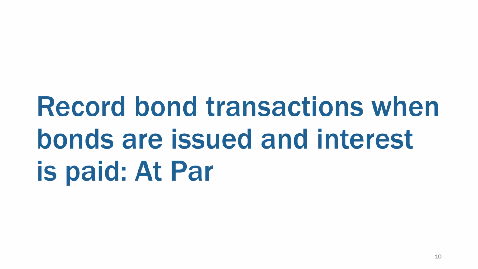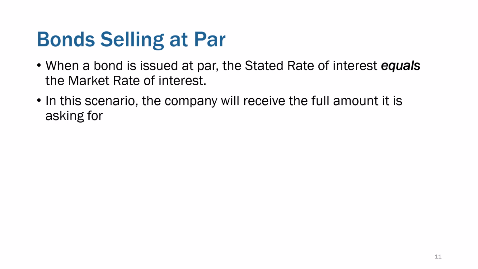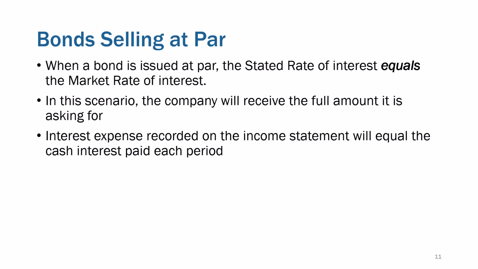All right. Well, recording bond transactions when bonds are issued and interest is paid, and we're going to first do at par. When a bond is issued at par, the stated rate of interest equals the market rate of interest. This will almost never happen because the market rate of interest is changing all the time, but we need to go through this example to set a theme first. So the company will receive the full amount it is asking for. Let's say you have a company that's going to be issuing bonds, and if they are offering an interest rate on the bonds that's exactly equal to the market rate, they will get dollar for dollar what they're asking for. The interest expense paid on the income statement will equal cash interest paid each period.